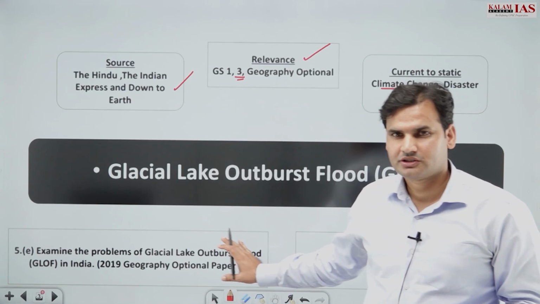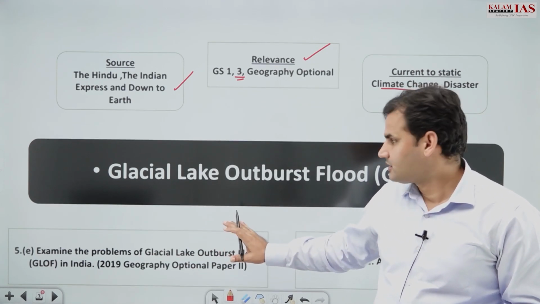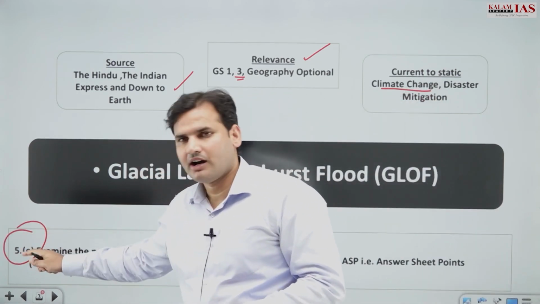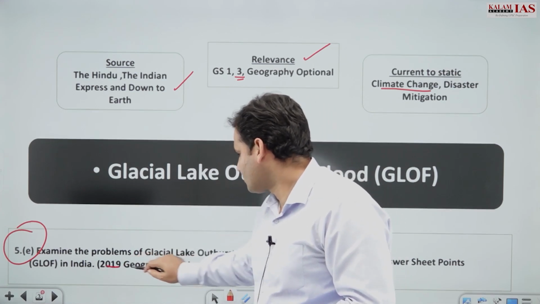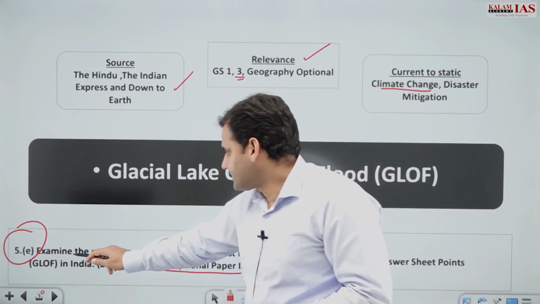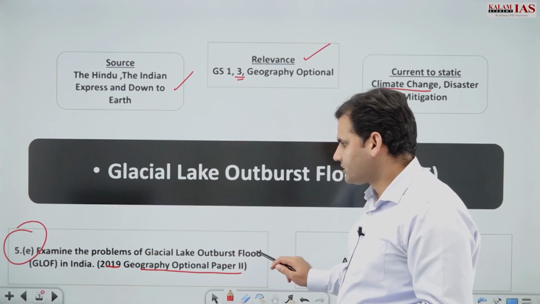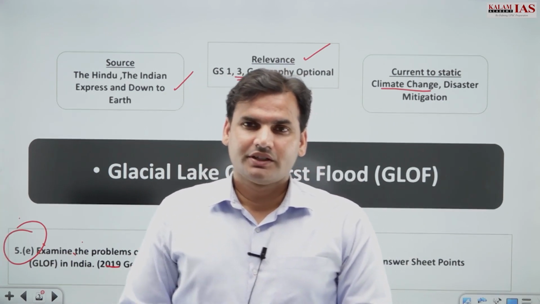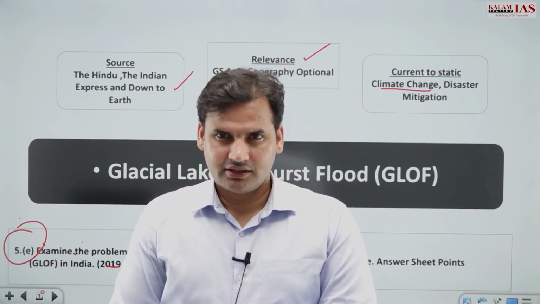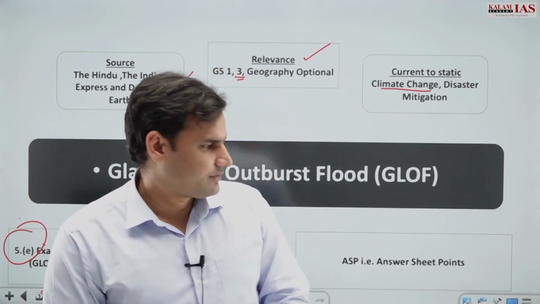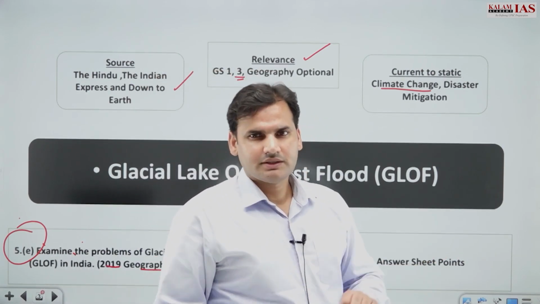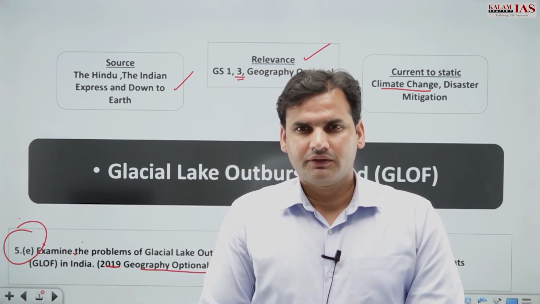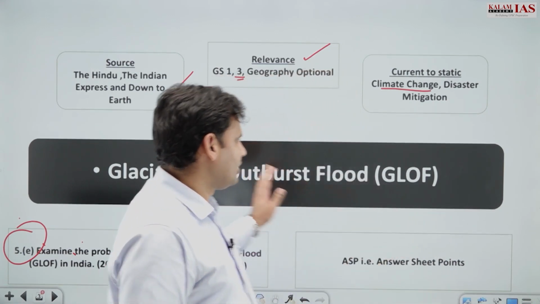And there was a previous year question that was directly about GLOF. That was question number 5 part E in 2019 geography optional paper 2: Examine the problems of glacial lake outburst flow in India. It was directly asked, and it is no surprise that this question might also appear in GS, that is the general studies paper, right? And finally, at the end of the session, we will see some ASP, that is answer writing points, that is, what points should be included if a question comes with regards to this GLOF.